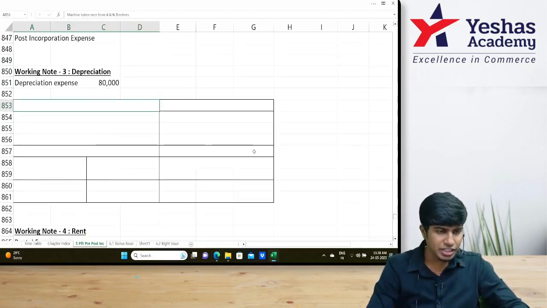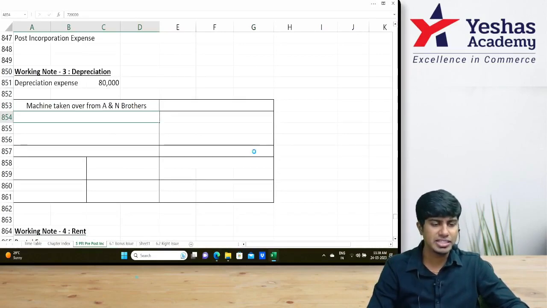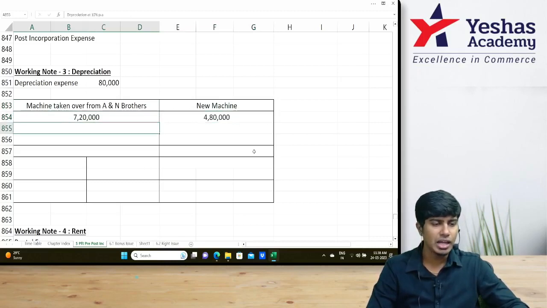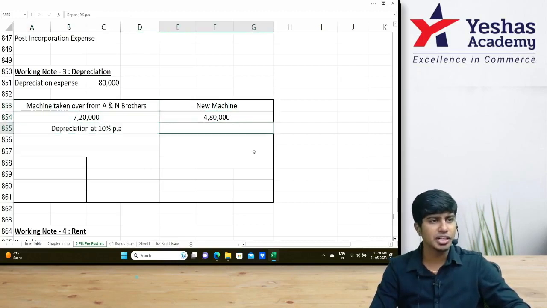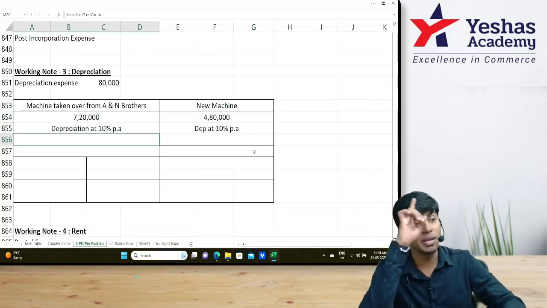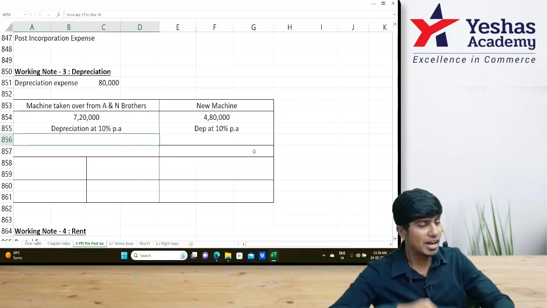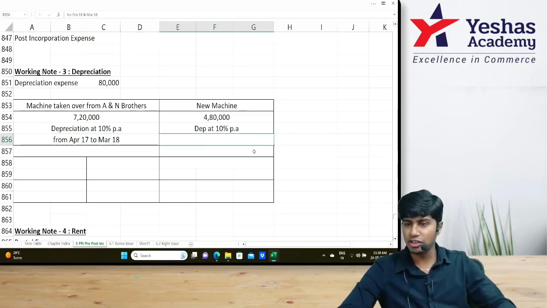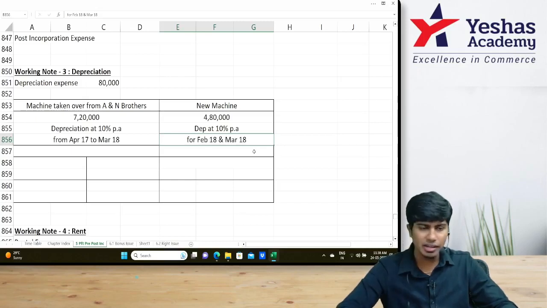80,000. Machinery taken over from A&N Brothers is 7 lakh 20. Machinery purchased newly is 4 lakh 80. On this, we should provide depreciation at 10%. Here, depreciation will be provided from the beginning, April to March, entire year. Over here, depreciation will be provided from 1st of February to 31st of March, that is basically February and March.